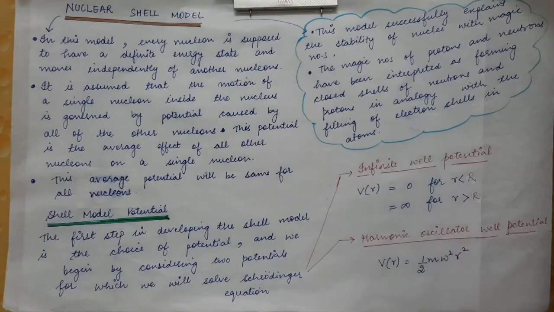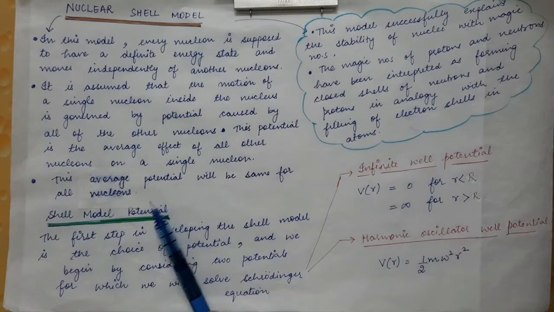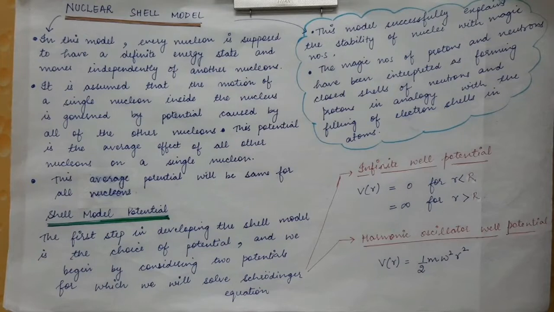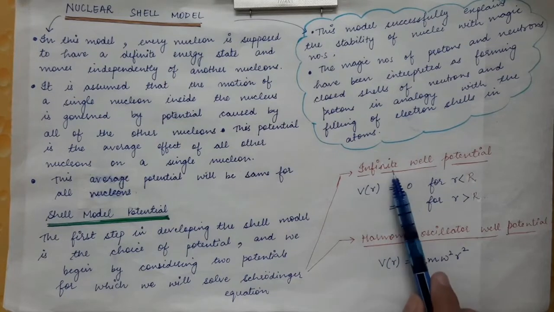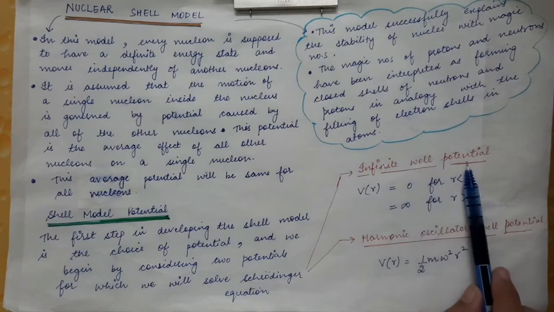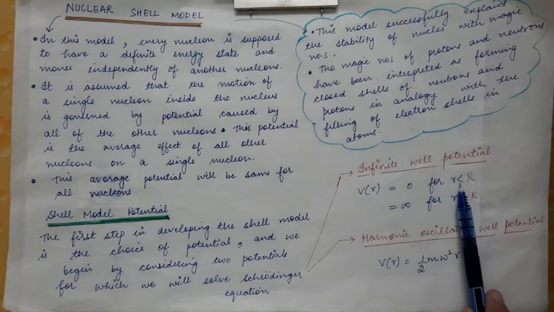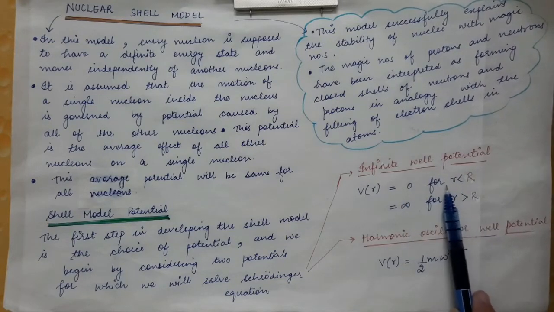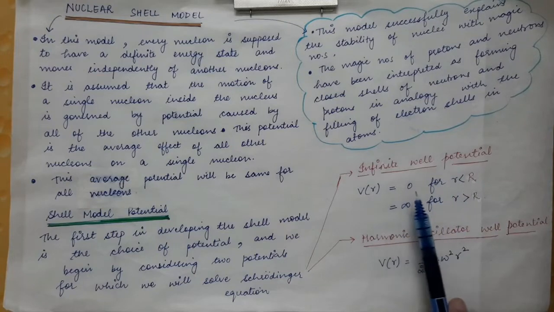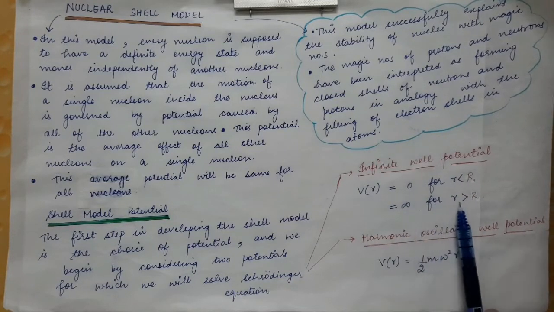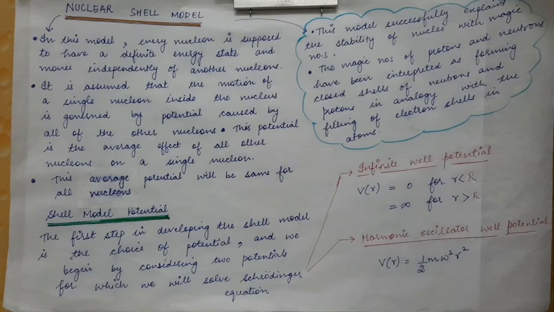So various energy levels are obtained in the case of electrons. Now, what is the kind of potential experienced by a nucleon? Various assumptions were made earlier. First of all, it was assumed that the potential is an infinite well potential, that is, below some radius the potential is equal to 0, and after some length the potential goes to infinity.